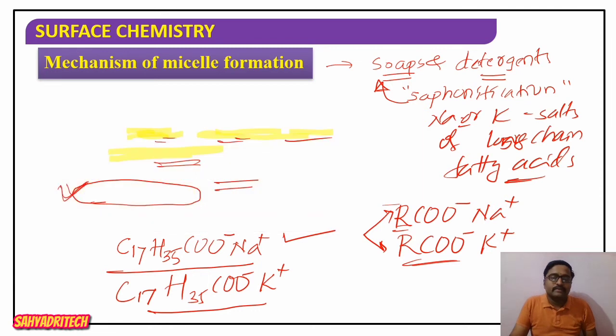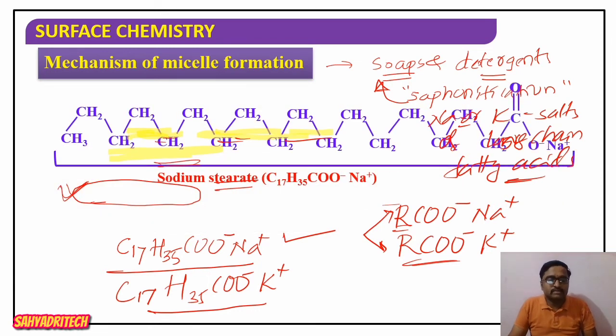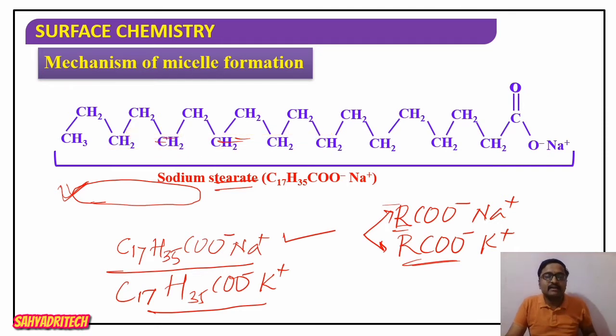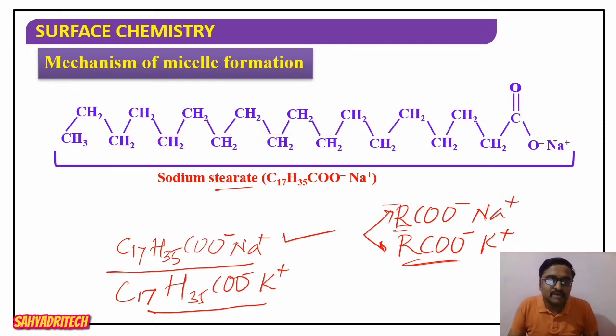Now if we consider how sodium stearate looks, it is a long chain fatty acid. How many carbon atoms are there? We said the formula is C17H35COO⁻ Na⁺, which means there is a long hydrocarbon chain present in the molecule. If I consider the molecular structure, there will be a long hydrocarbon part, CH3, so 1, 2, 3, 4, 5, 6, 7, 8, 9, 10, 11, 12, 13, 14, 15, 16, and 17.